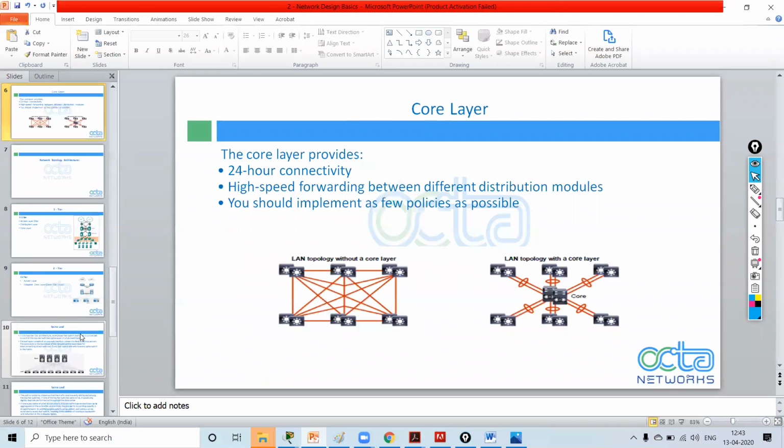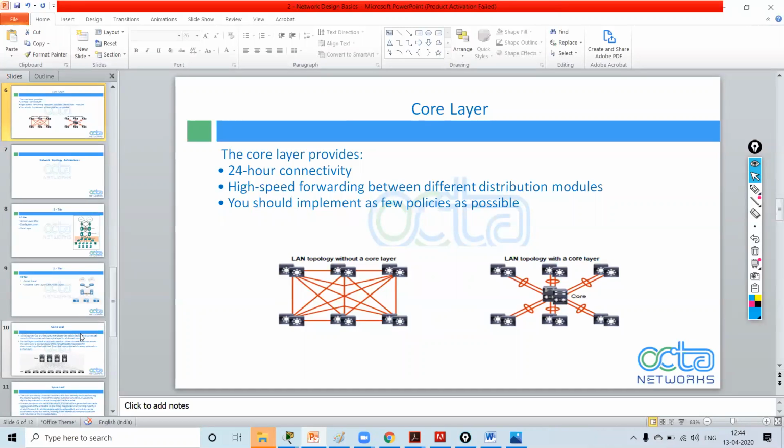Core layer. The core layer provides 24-hour connectivity, high speed forwarding between different distribution modules. You should implement as few policies as possible. The core layer switches are the top layer switches and provide high speed layer 3 connectivity between distribution blocks.